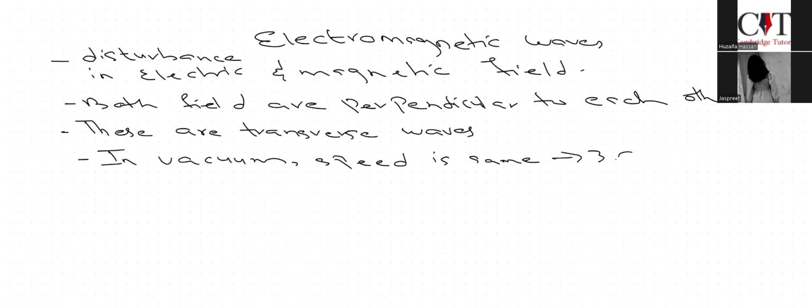Okay, so in vacuum, the speed of all of the electromagnetic waves is the same, which is 3.0 into exponent 8. But in any other medium other than vacuum, the speed of the waves is different. They are not the same. But only in vacuum I am saying their speed is the same, which is 3.0 into exponent 8. Okay?